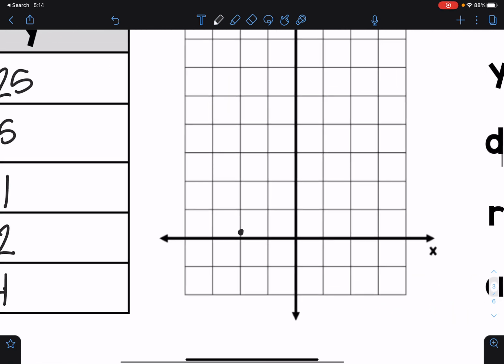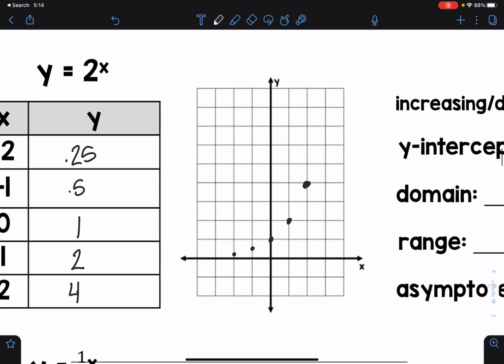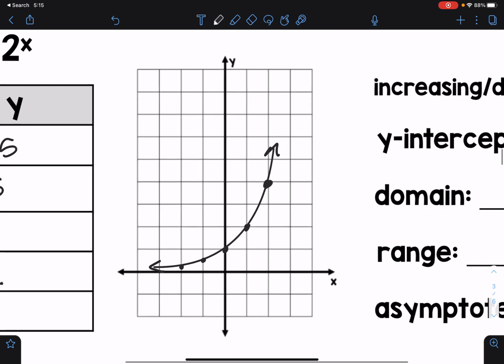I have negative 1, 1/2, so I'm going over 1, up 1/2. I have 0, 1, then 1, 2, and 2, 4. So you can see that there's going to be a nice curve here. When you draw this curve, you want to make sure to extend your line through them and create arrows on the ends, showing that this is an infinite line that stretches out forever.